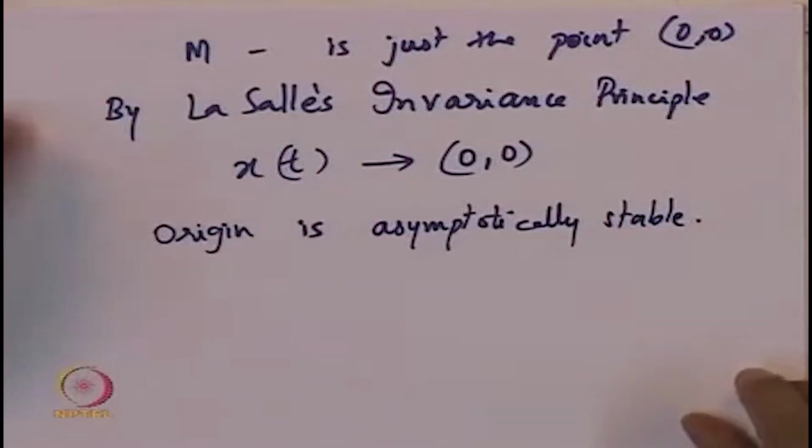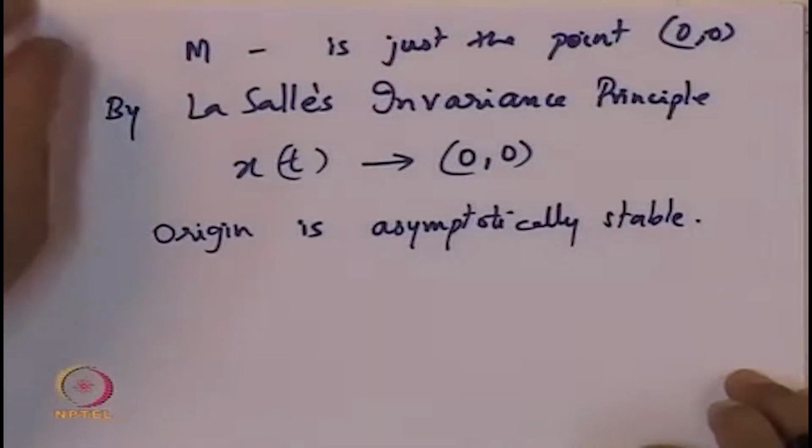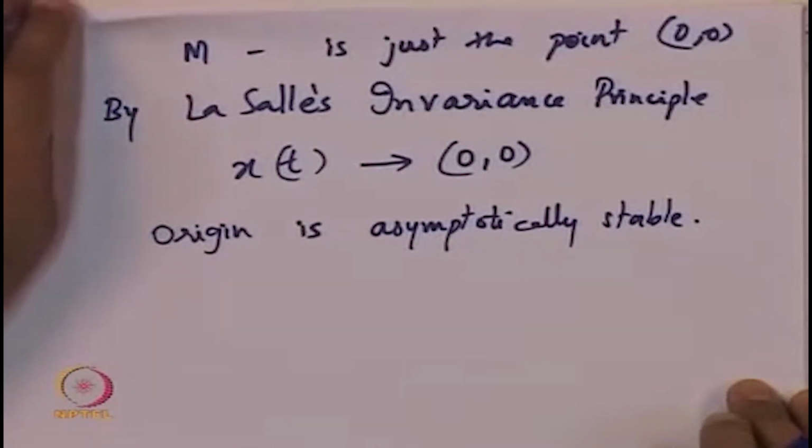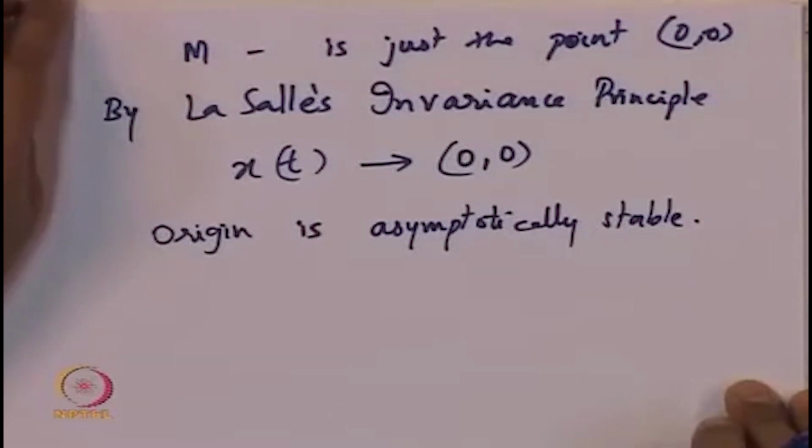So, this concludes the proof of the statement that the origin is asymptotically stable by using what principle? Not by using Lyapunov's theorem of asymptotic stability, but by using LaSalle's invariance principle, which we used to conclude that the set M has just one point, the origin, and by LaSalle's invariance principle the trajectories x of t converge to M, and hence the origin is asymptotically stable.